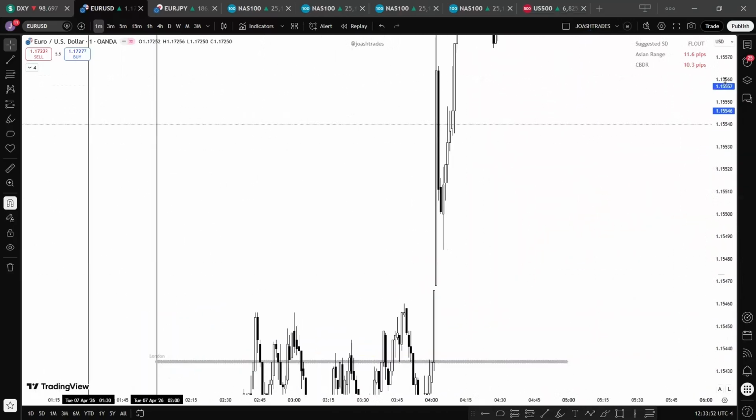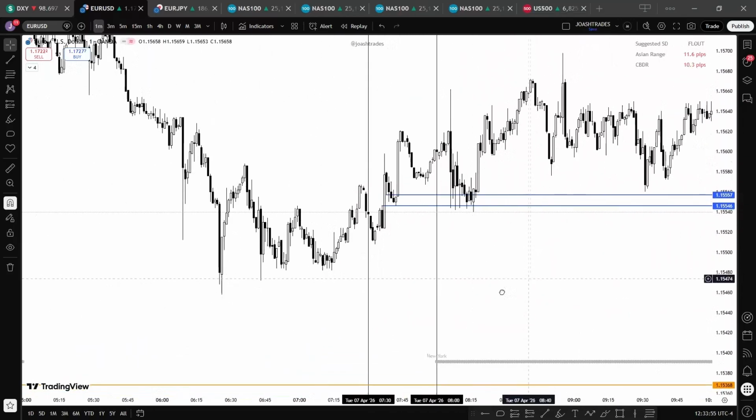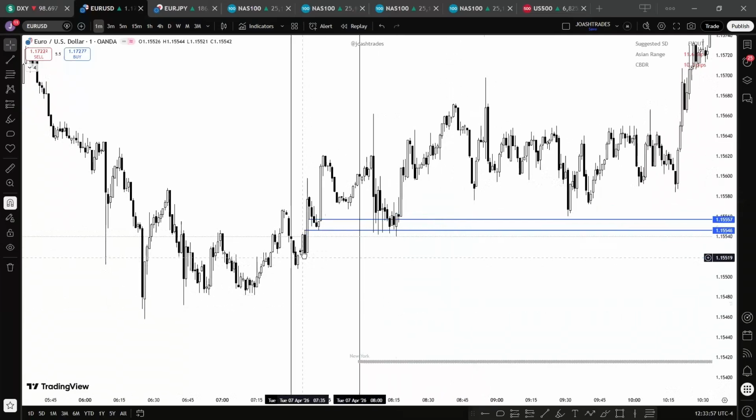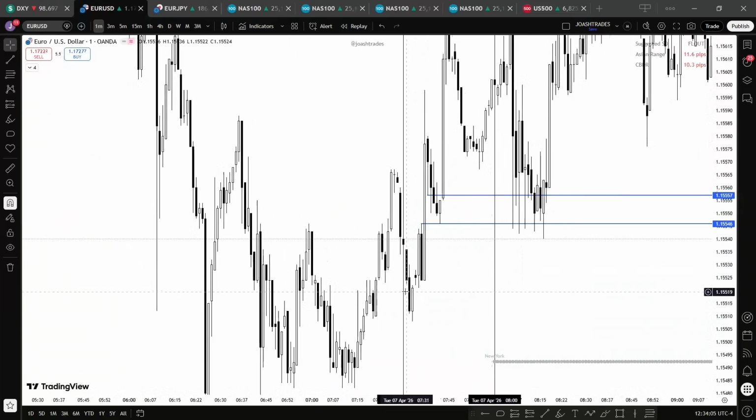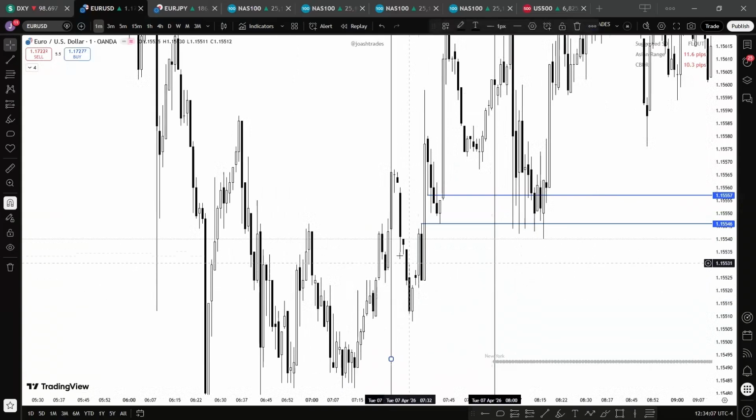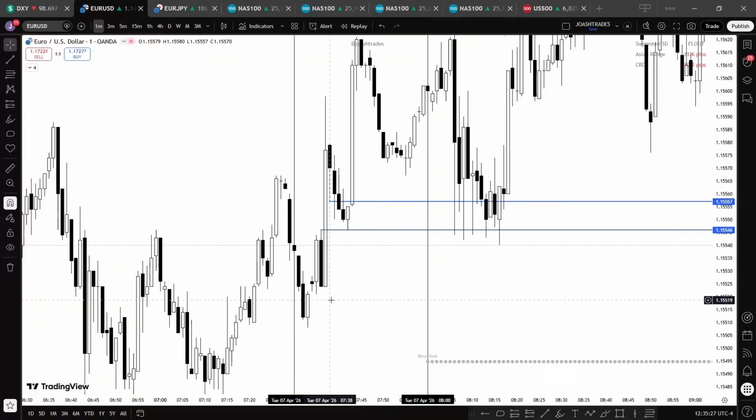Okay, let's look at the New York. Again, we can see that we have a fair value gap. If I take this line out, this is a fair value gap. But this fair value gap is not greater than 1 pip, so it's irrelevant. We don't use it. The second thing I also want to say is that the second candle, the candle where the inefficiency is found, this is 1, 2, 3, cannot be 7:30. The least it can be is 7:31.